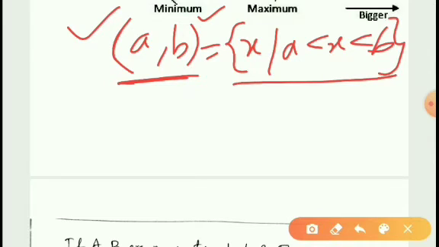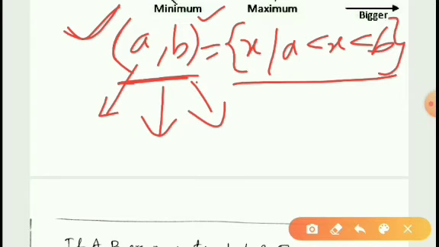Therefore, in this case, what is the minimum element of the set and what is the maximum element of the set? There is no minimum and there is no maximum. You may think that a is the minimum element of the set and b is the maximum element, but a is not the minimum element because a is not a member of the set.